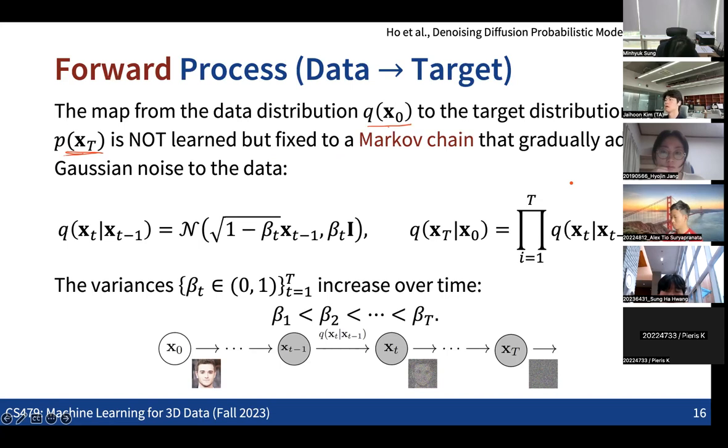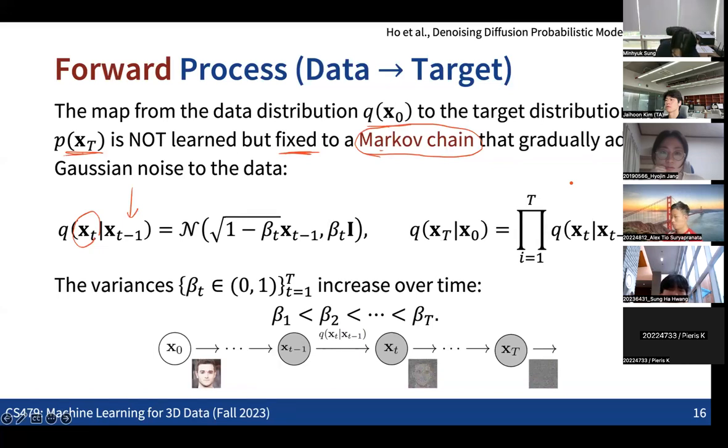It is a fixed procedure, defined as a Markov chain, meaning the data point at time t is defined based on the data point at the previous time step. So we don't need any memory from earlier time steps.